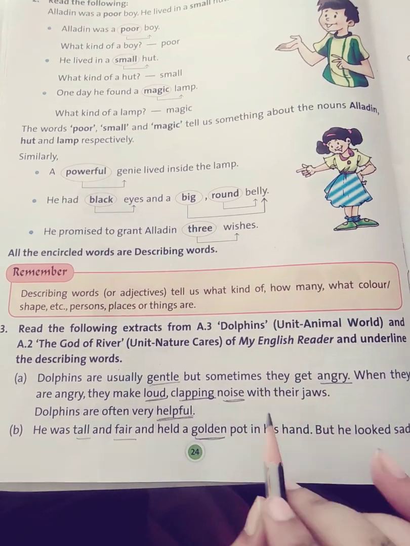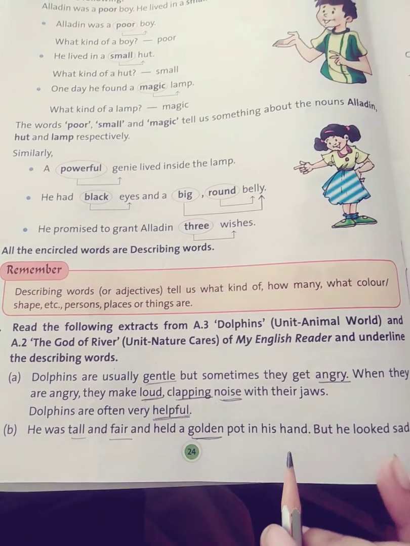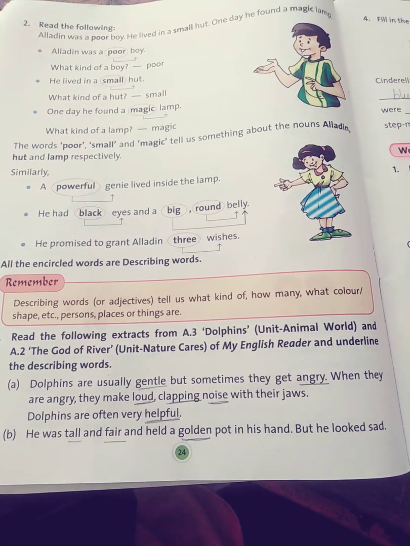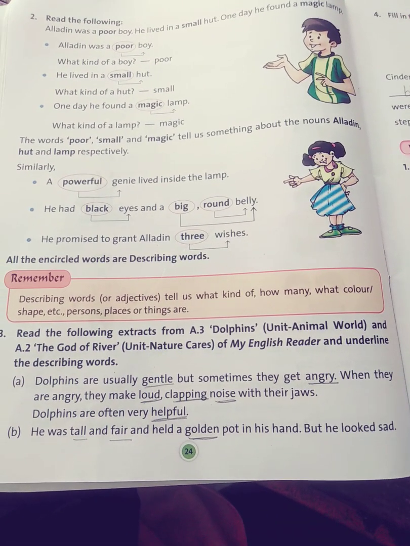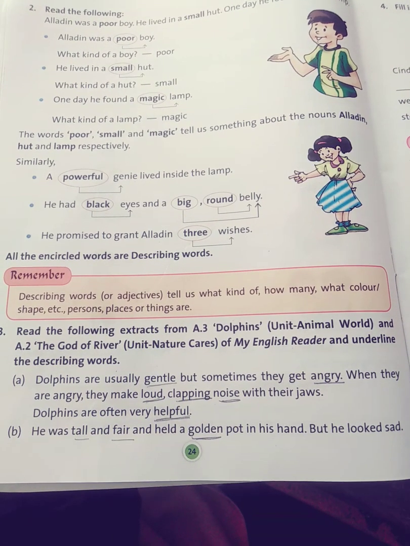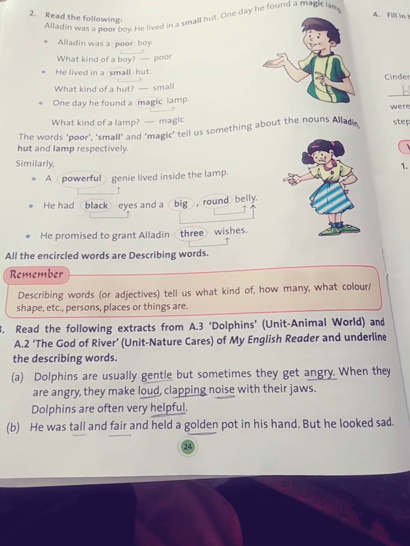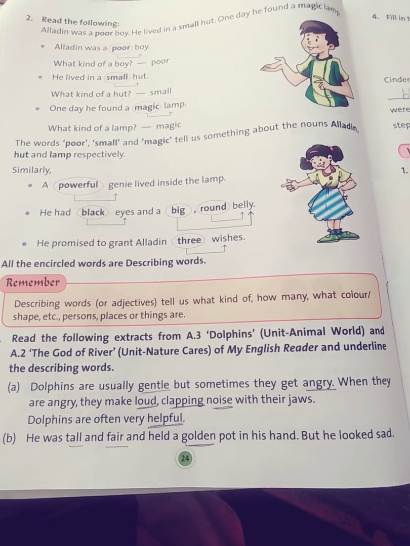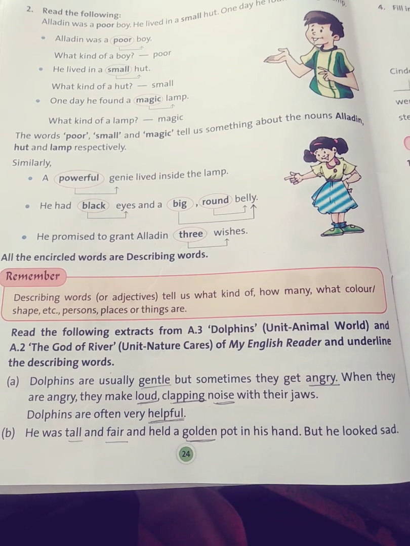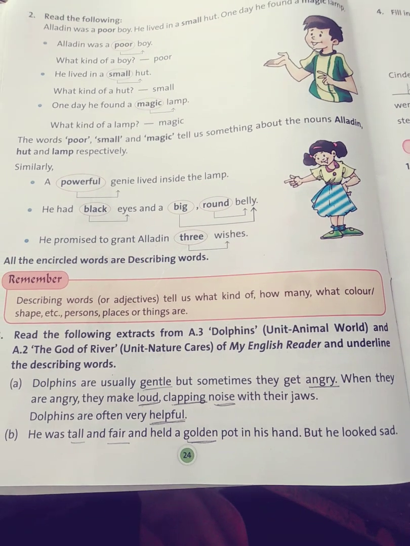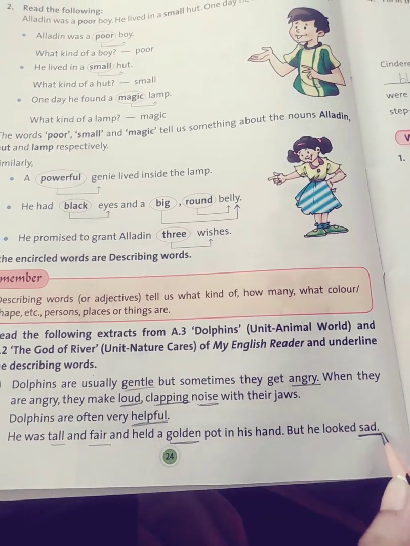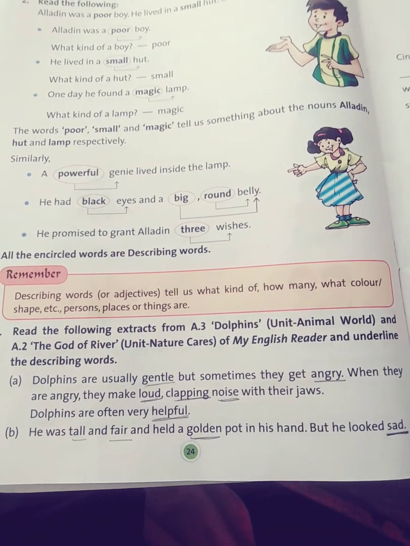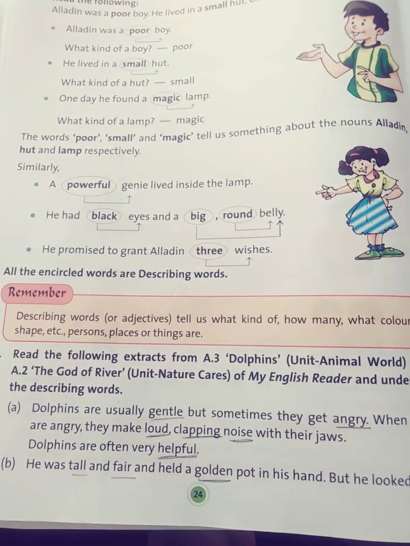See, I have underlined the words. Those are the describing words. Right. Gentle, angry, loud clapping noise. These are describing words. Helpful is also a describing word. He was tall and fair and held a golden pot in his hand, but he looked sad. Okay. This is also a describing word. Golden, fair, tall. These are the describing words.